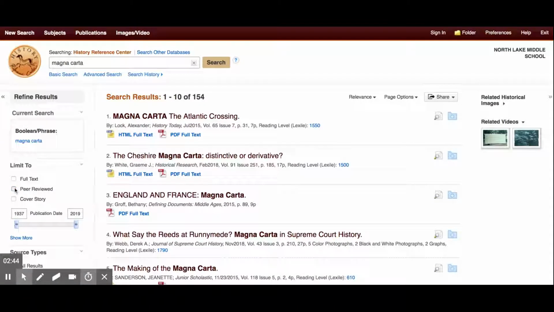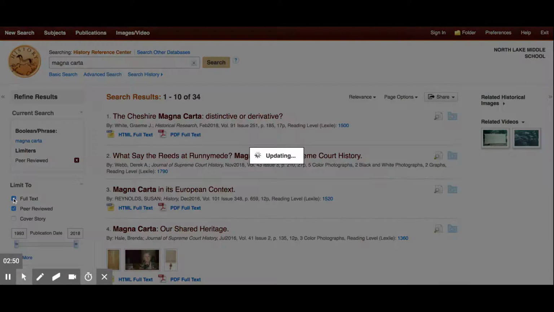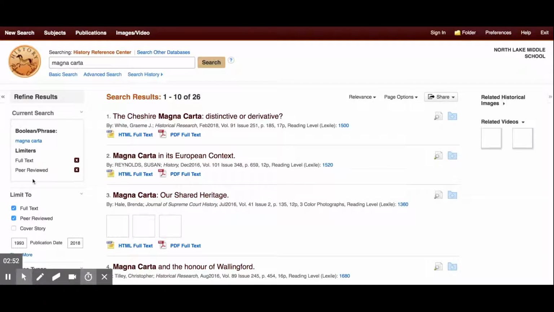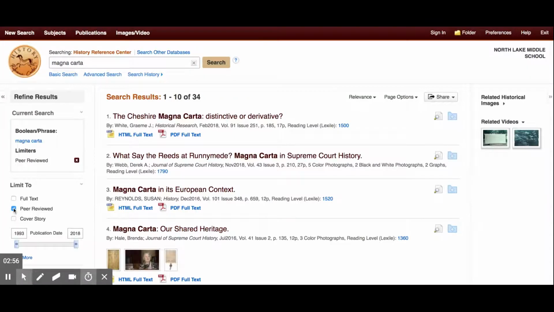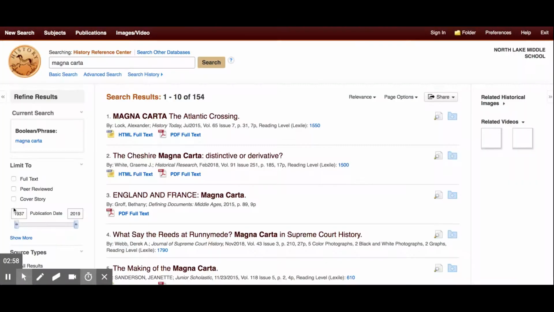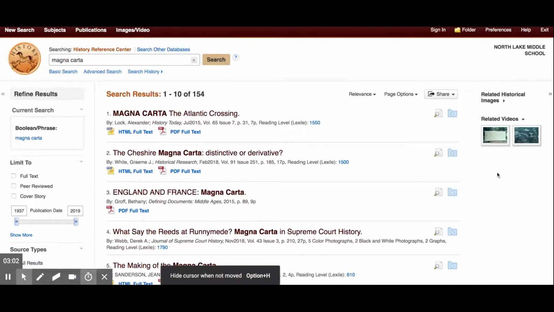If I said peer-reviewed, it will update, and now I'm down to 34. If I wanted full text, now it has 26. And if I unclick those, it'll go back to our 154. You'll notice over here as well that it gives me related historical images and maybe some related videos. It looks like there's no images, but there are 2 videos that I could have clicked on.